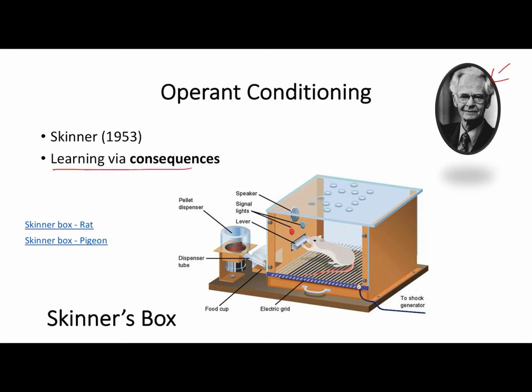So if you have a look here, this is Skinner's box. This is a special cage that Skinner developed in order to investigate operant conditioning in rats. So you can see here there's a few features. If you just have a look at the different labels, you can see that the rat is able to freely move around this cage, and when it does, it accidentally presses this lever. When it does press this lever, a couple of things might happen.